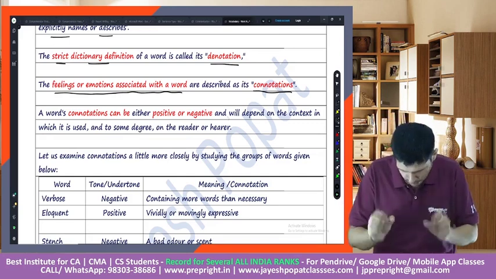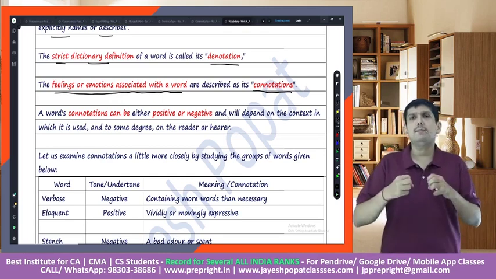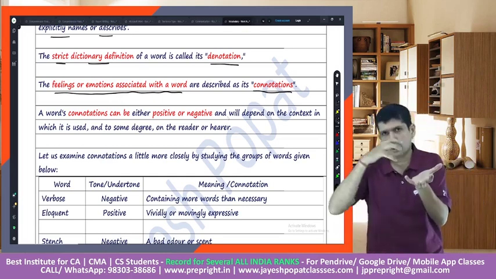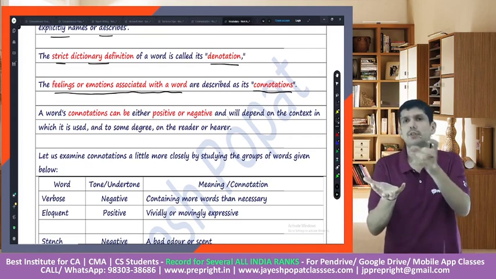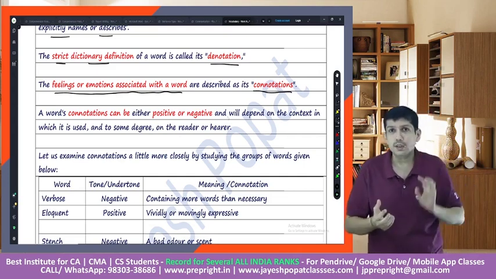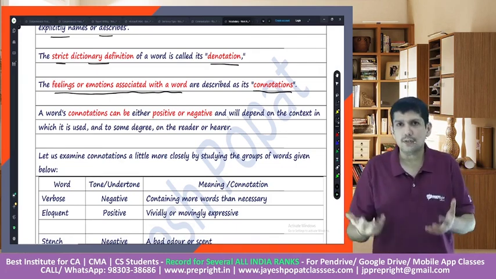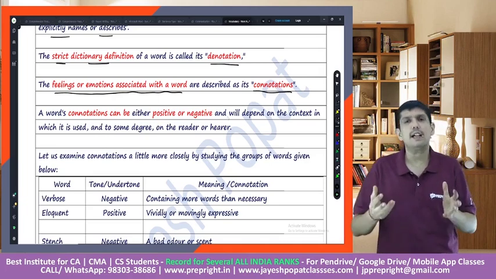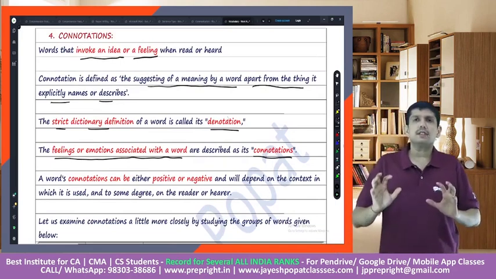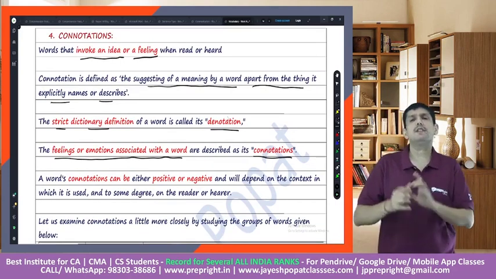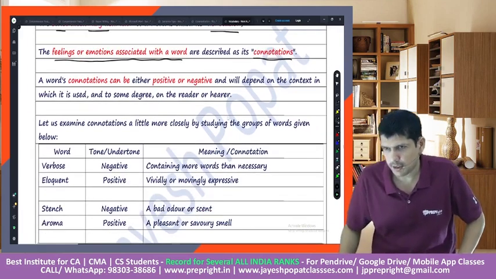So what I am trying to say is that there are words which emit emotions. Like fat would exhibit a negative emotion, whereas chubby would be a neutral or a positive emotion. You could say to somebody, you're really chubby, so it's not like you're trying to offend. But if you say you're really fat, you're trying to offend. So here by connotation, we mean the expressions or the feelings associated with those words. Let us have a look at the examples relating to this.